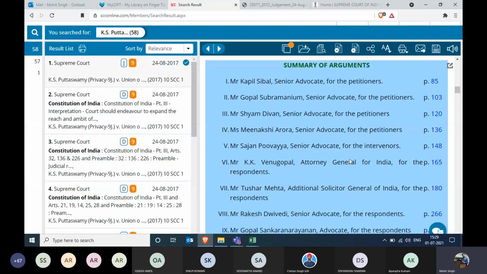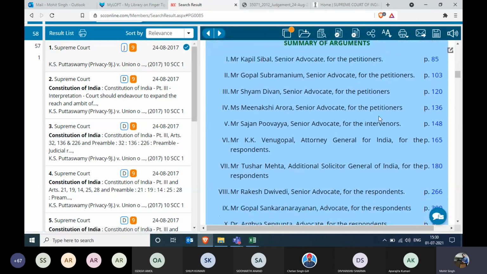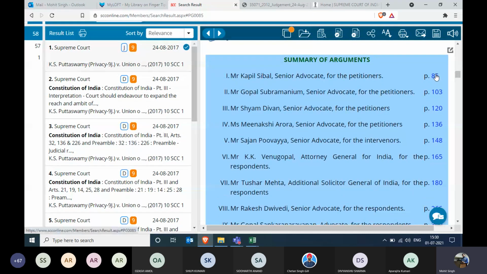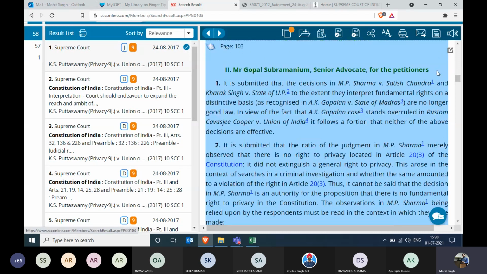The first argument that was placed was from Mr. Kapil Sibal, senior advocate, and it is on page number 85. I click on page number 85 and it will take me to page number 85. Somehow there's been a network glitch over here, but yes, this is how it works, and this is how you get to see all the information in one place. Let's click on something else.